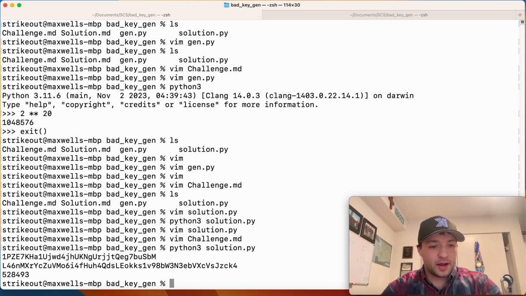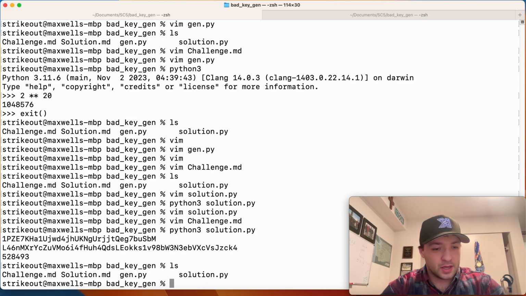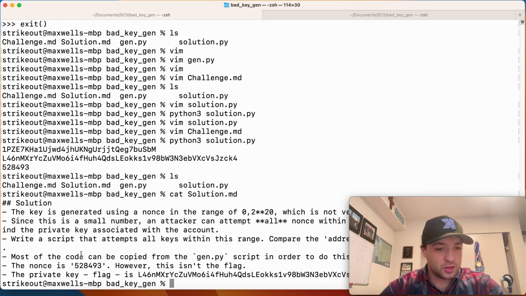And in the other tab, I actually ran this. And we'll see here that the random number is about halfway into it. And if we cat the solution, you can see L46 and L46. So the main takeaway is this is using bad random numbers. Don't do that.